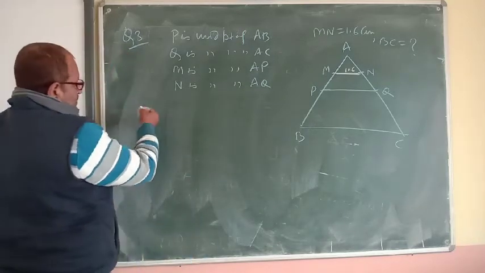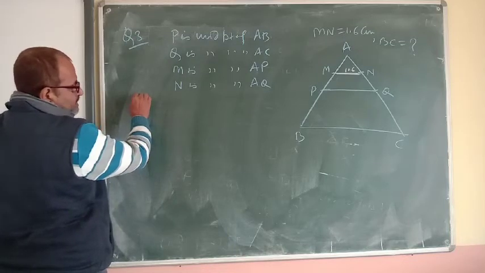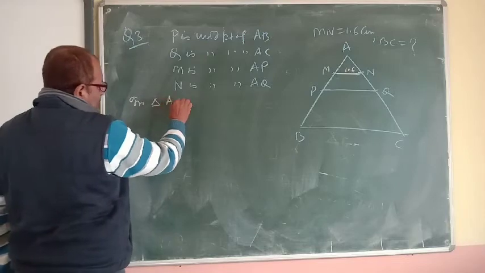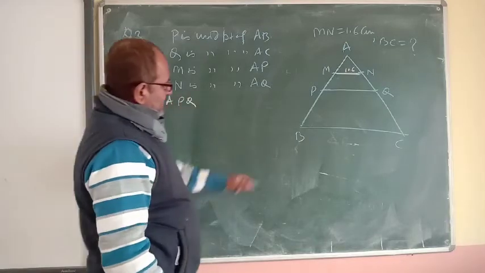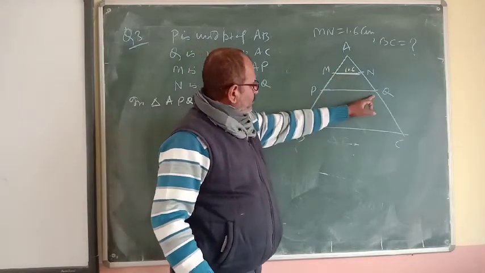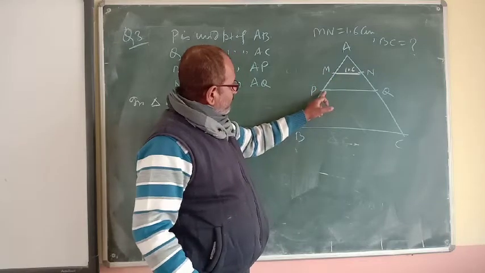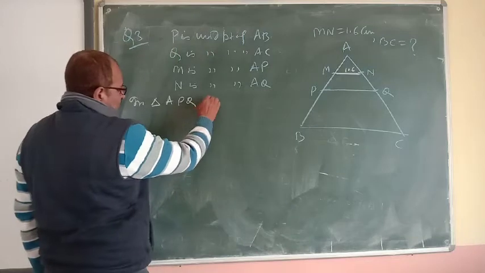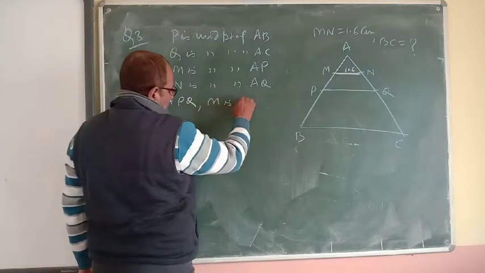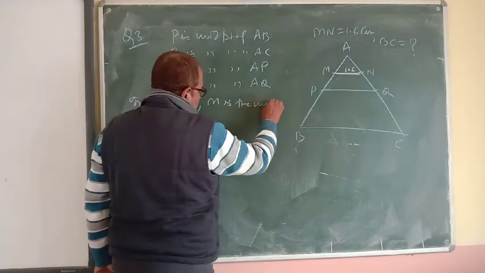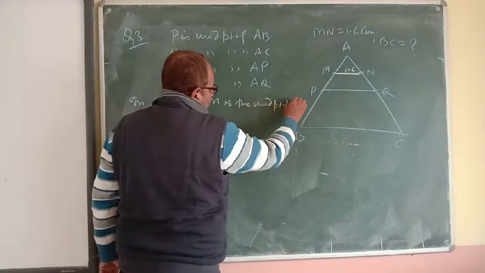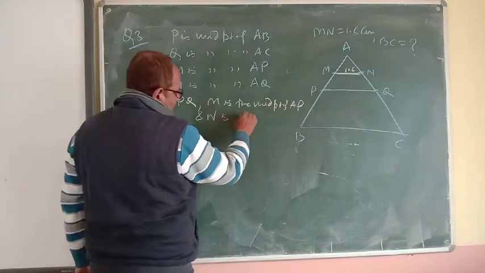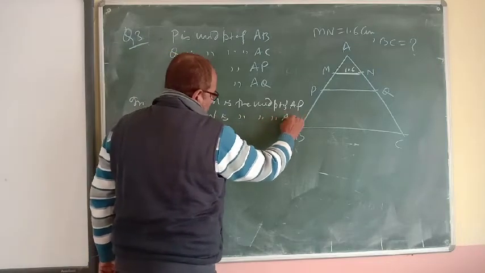So, in triangle APQ, M is the midpoint of AP and N is the midpoint of AQ.